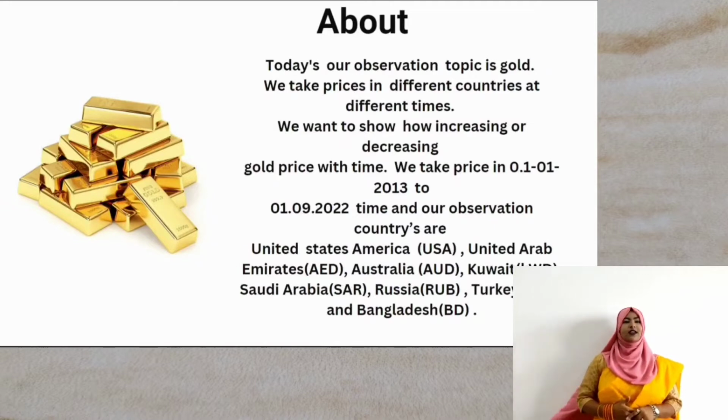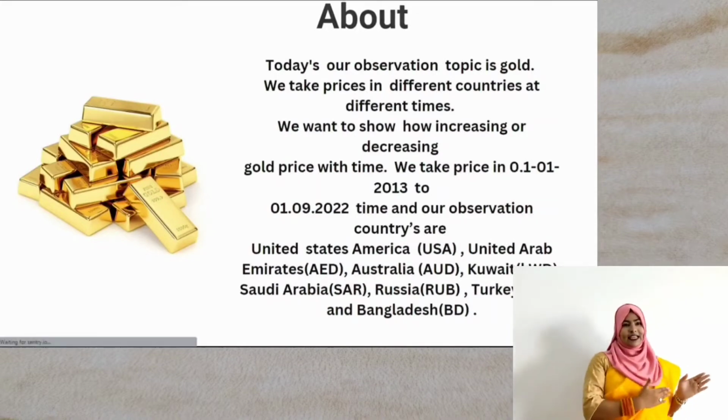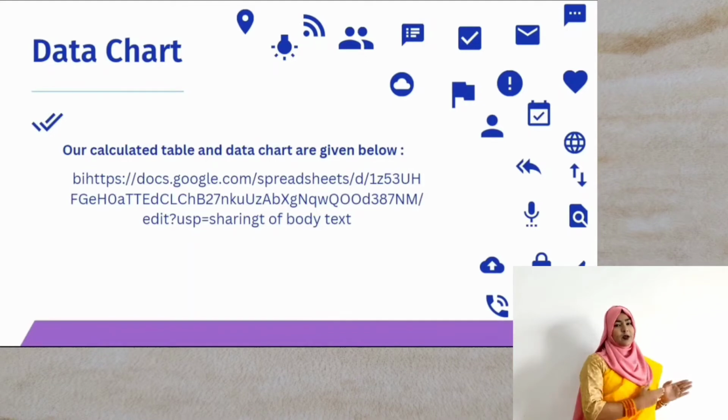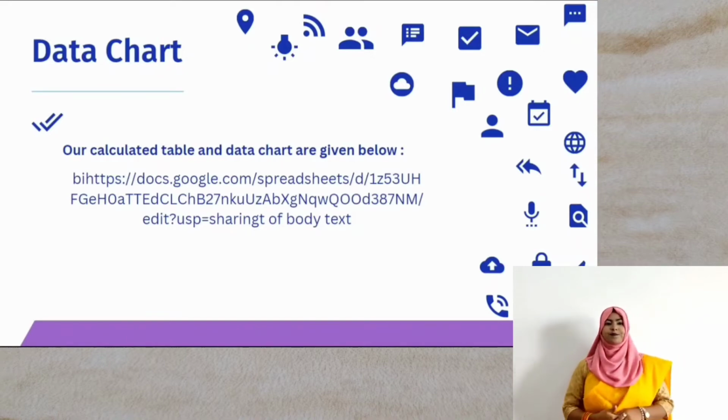Our observation countries are the United States of America, United Arab Emirates, Australia, Qatar, Saudi Arabia, Russia, Turkey and Bangladesh. In the next slide, you can see our calculated data and graph table. Here we included our weekly data, and you can find all data information and our graph.